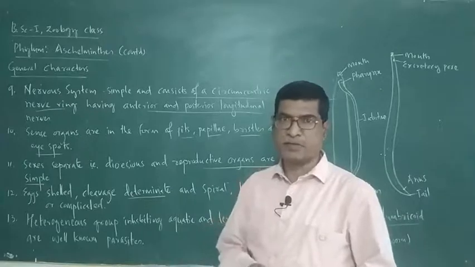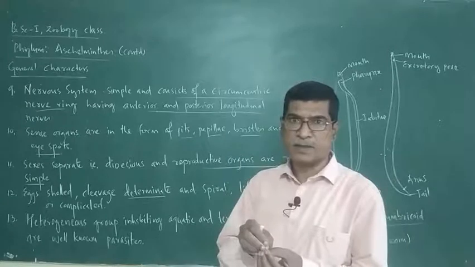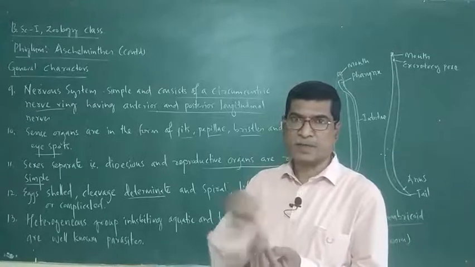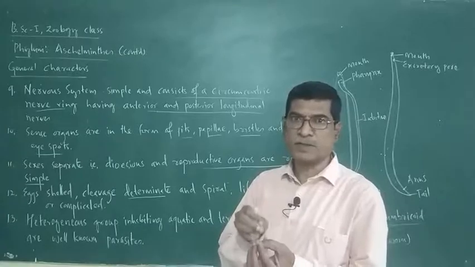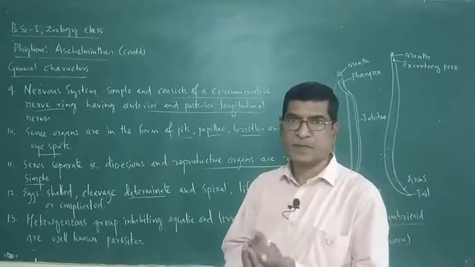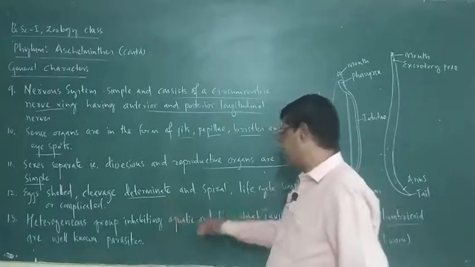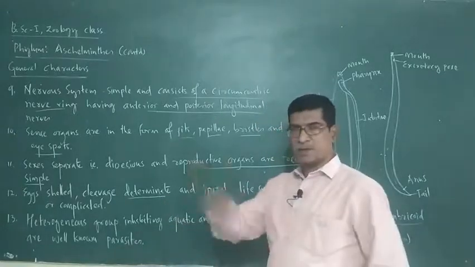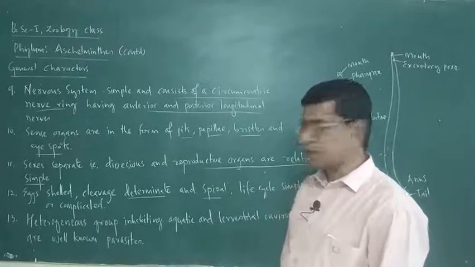Cell division is determinate, meaning every individual cell of the zygote, its future is predetermined. It is fixed. So this is called determinate cleavage. There is spiral type of cleavage division.